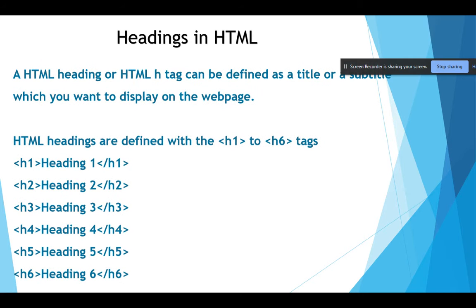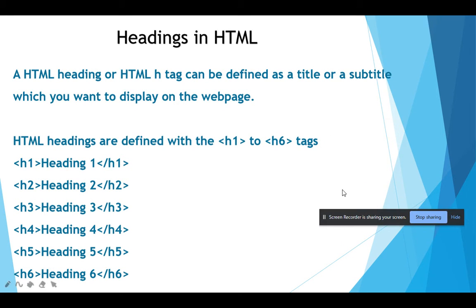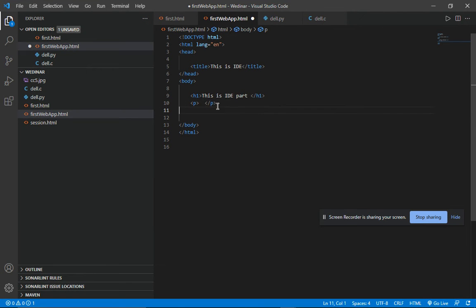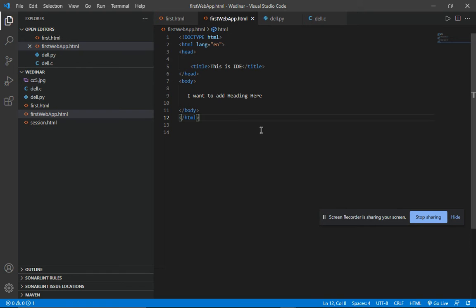So here we move to headings in HTML. As you know, whenever you want to add a heading in your HTML, you don't write like this. Like if you want to write a tag, I want to add heading here. So here you see that this is basically just written in your browser, the simple way, like in PDF type. Okay, just wait. This will be loaded in my live server.